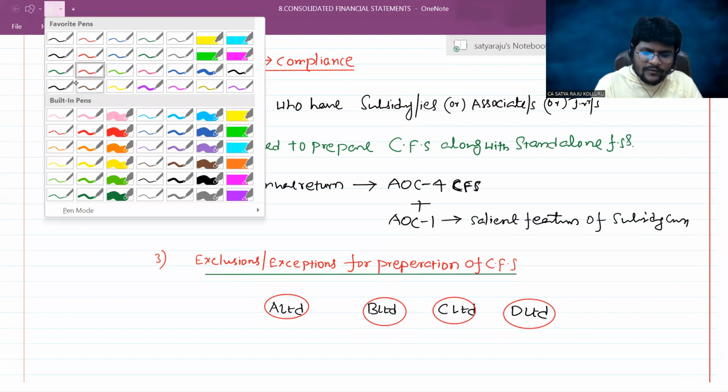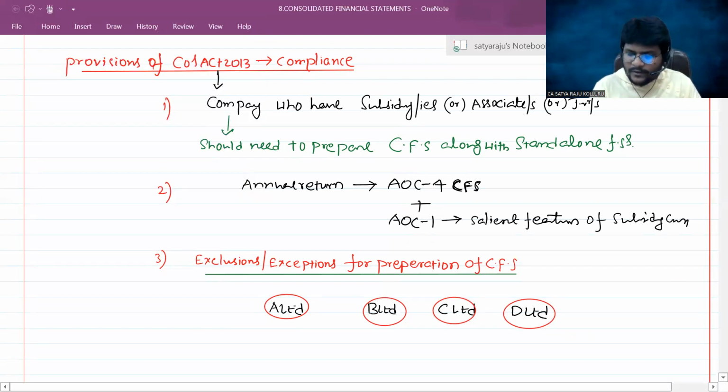How will the relationship be between these companies? A is having a majority in voting power, that is, let us assume greater than 50% of the voting power, in B. B is also holding greater than 50% voting power in C. C is also holding D Limited with greater than 50% in the voting power.